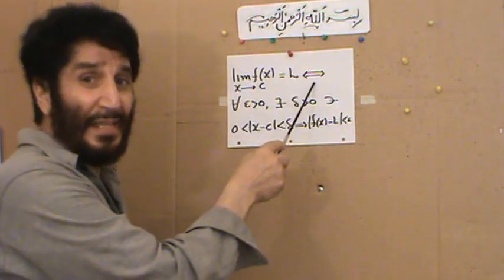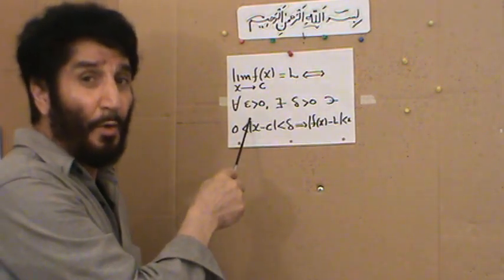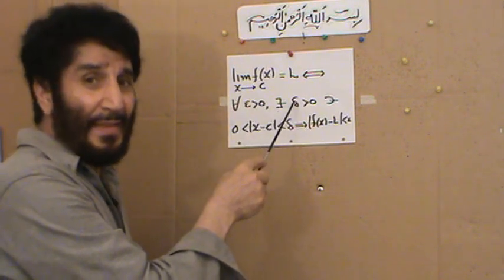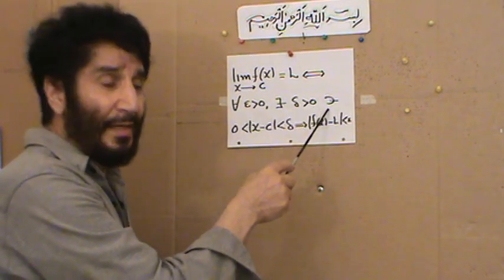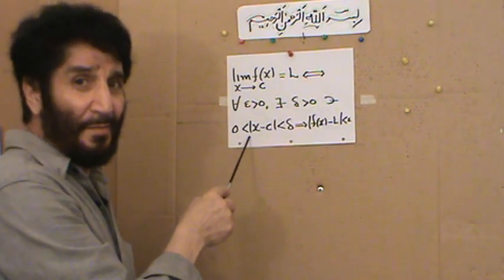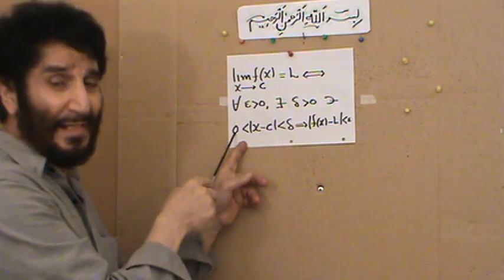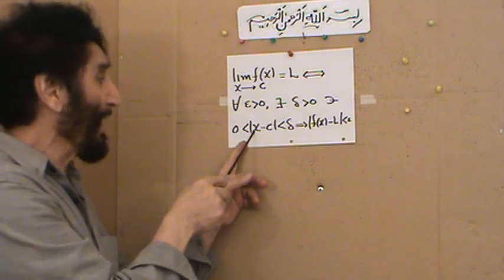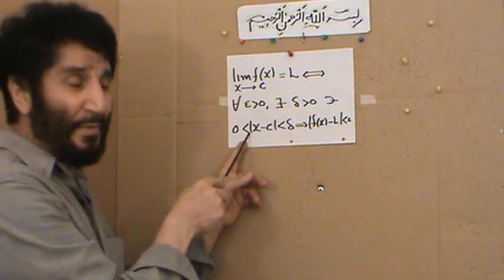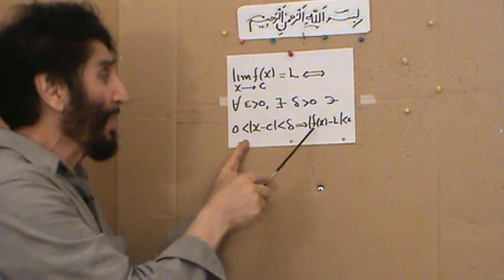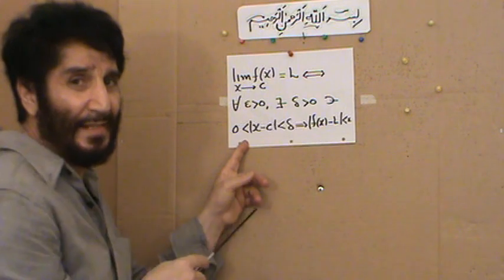This symbol represents if and only if for a given epsilon, that means epsilon will be arbitrary, there exists a delta positive, epsilon and delta both positive, such that the absolute value of x minus c less than delta and greater than 0, greater than 0 meaning the value of x cannot be equal to c, that's another way to say that abbreviation, implies the absolute value of f of x minus L is less than epsilon.